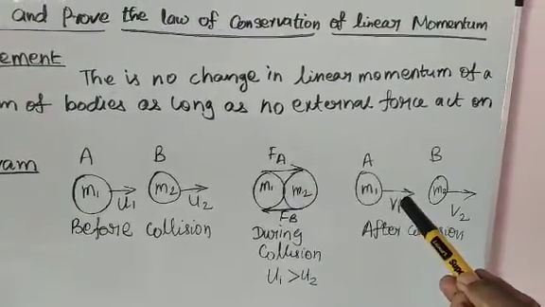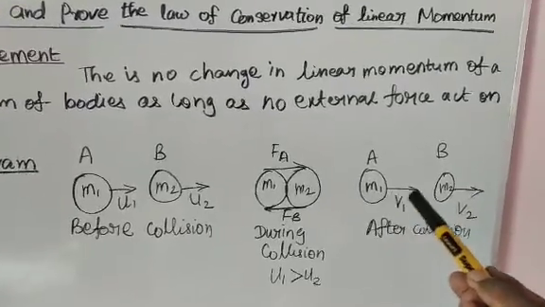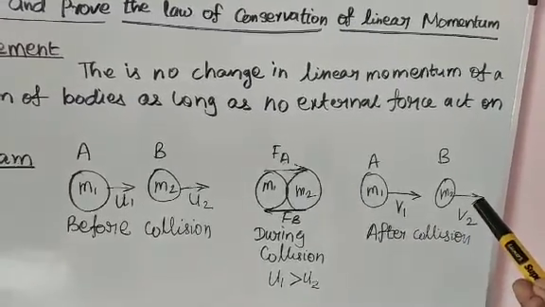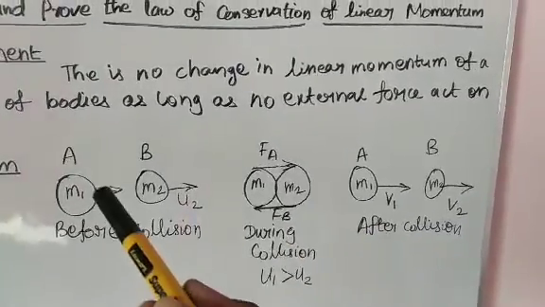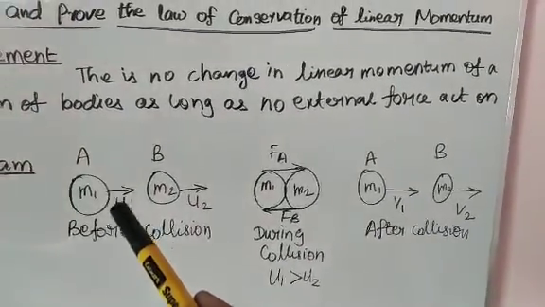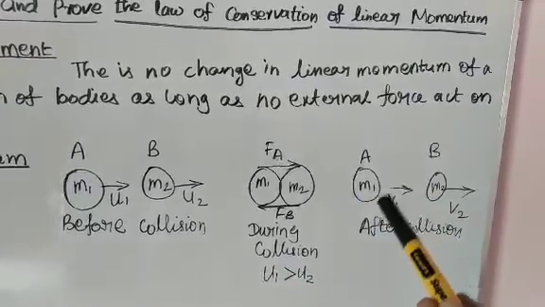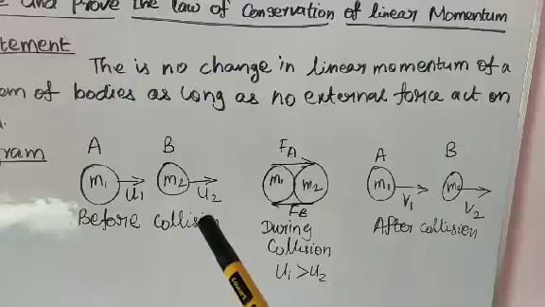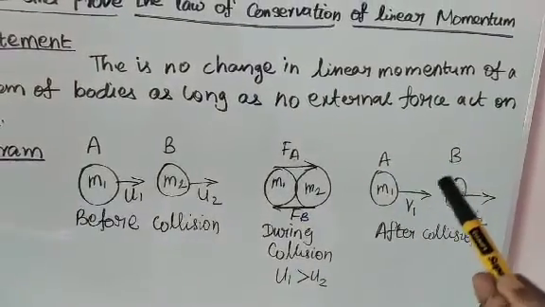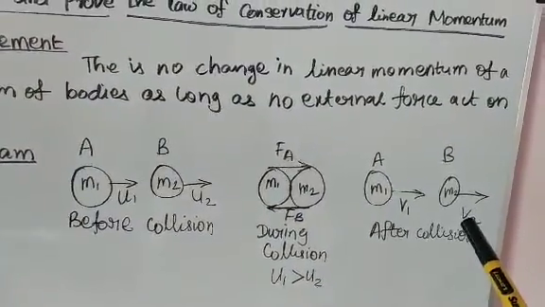After collision, the two bodies travel in a straight line, but the velocity changes from initial u1 to final velocity v1 for A. The initial velocity of B, u2, changes to final velocity v2.